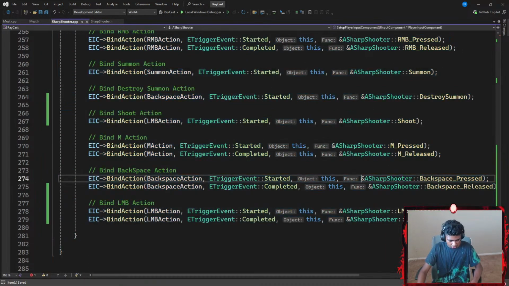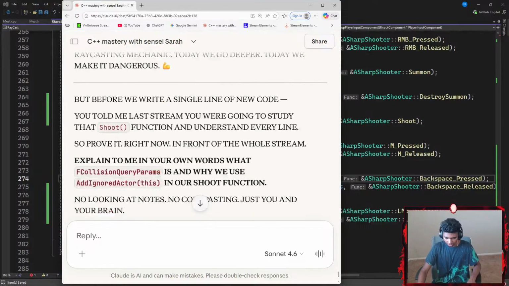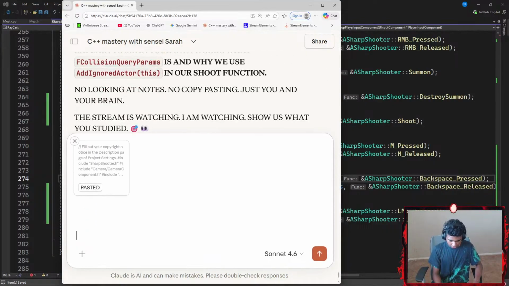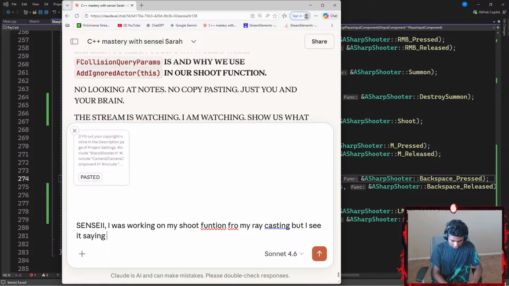So I might go with Control A, Control C. Let's get Claude here after a long time. Let's paste it, go with Shift Enter and say something like, Sensei, I was working on my shoot function for my ray casting, but I see it saying you missed the floor, but I can't see a ray being shot.